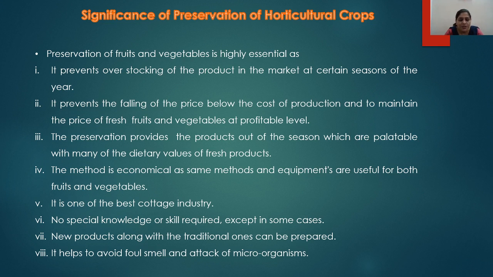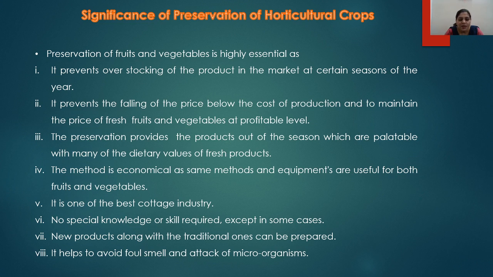Another significance of preservation is that the method used is very economical, because the same methods and the same equipment are utilized for both the fruits as well as the vegetables. Then the preservation industries are one of the best cottage industries, small scale industries, and no special knowledge or skill is required except in a few cases. New products can also be prepared with the help of preservation techniques along with the traditional techniques.